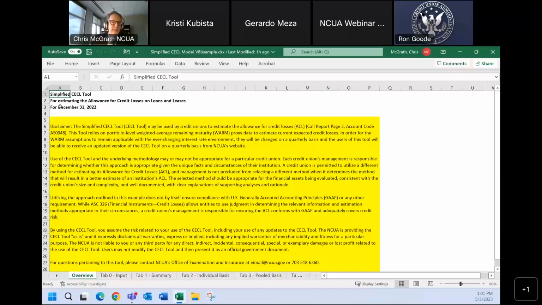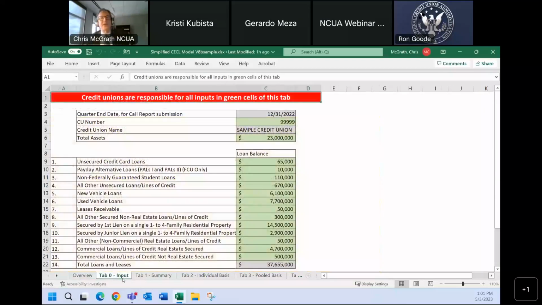Tab 0, please. Oh, sorry. Actually, no, it's up to me. So I get to click to tab 0. There we go. Okay, so this is the first input page. In the upper part of this, you see your credit union number. This is your charter number. And if you enter the wrong number, it will say credit union not found.